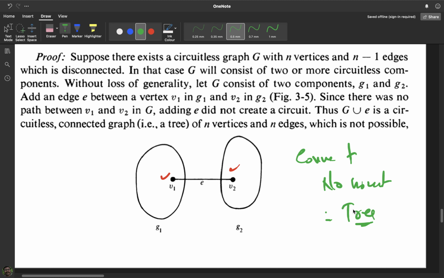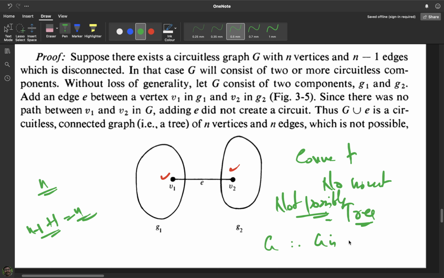Okay, and how many vertices does this graph have? This graph still has n vertices. We have not added new vertices. And how many edges does it have? Initially it had n minus 1 edges, now it has 1 more edge, so it has n edges. So this is a tree with n vertices and n edges, which is not possible. So that means our assumption is wrong. What was our assumption? The graph G is disconnected. Therefore our graph G is connected. And plus we have also got the bonus answer that it is a tree as well.